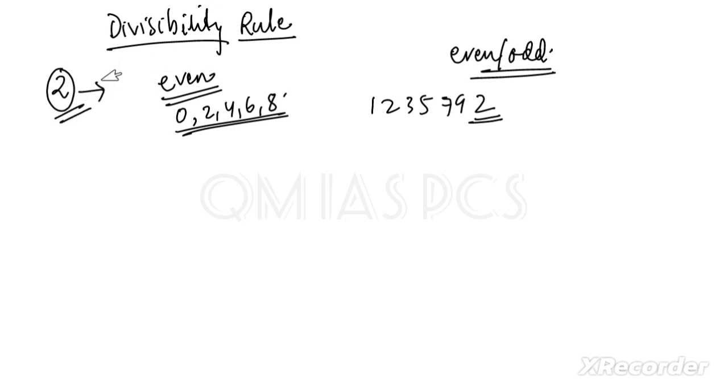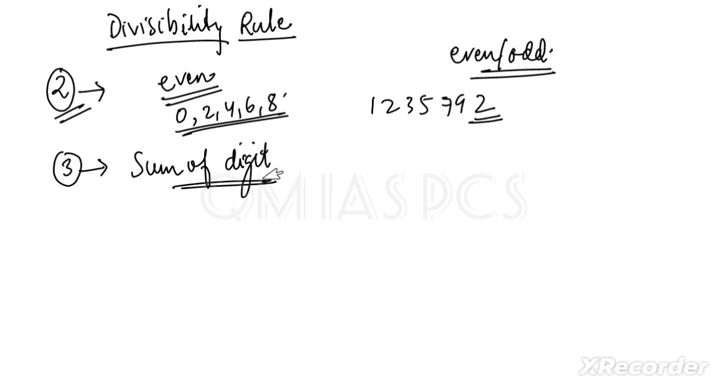Clear? Okay. Next one is divisibility of 3. So what will be the rule? For 3, we have to understand the sum of digits. Okay, like this number is given. Just for example, if this number is given and we have to find whether it is divisible by 3 or not, we have to just add all digits. Okay, add every digit.